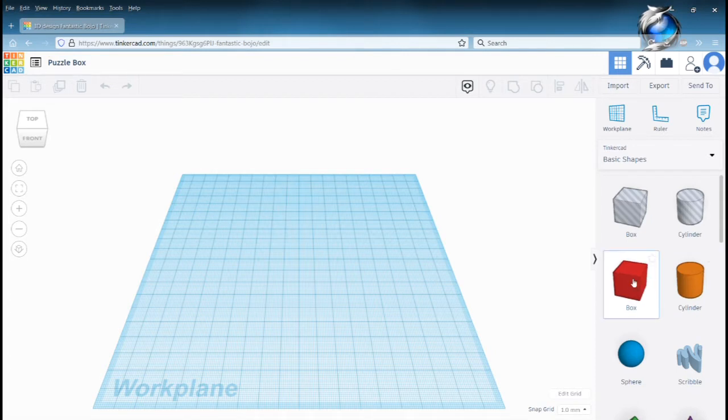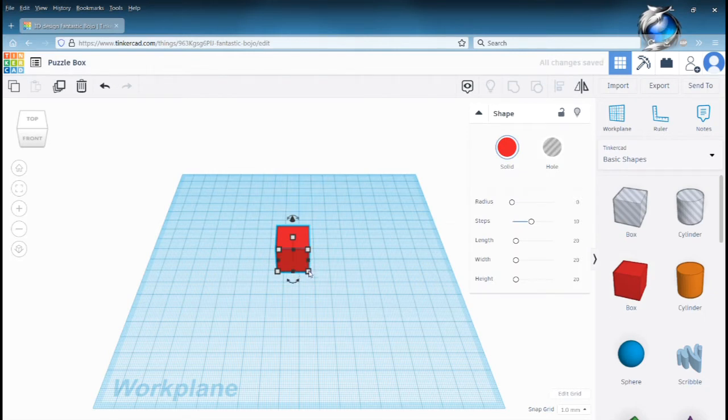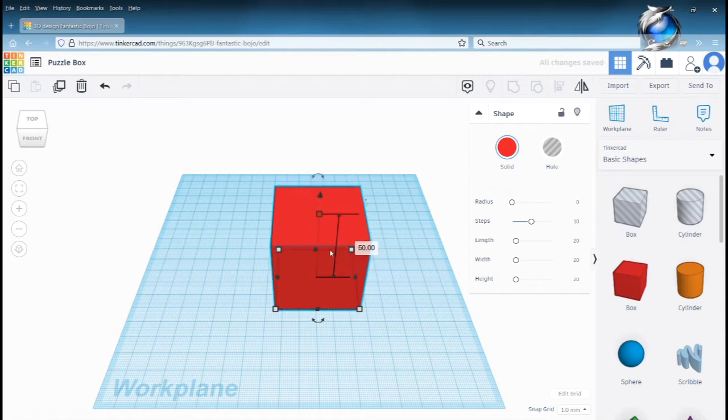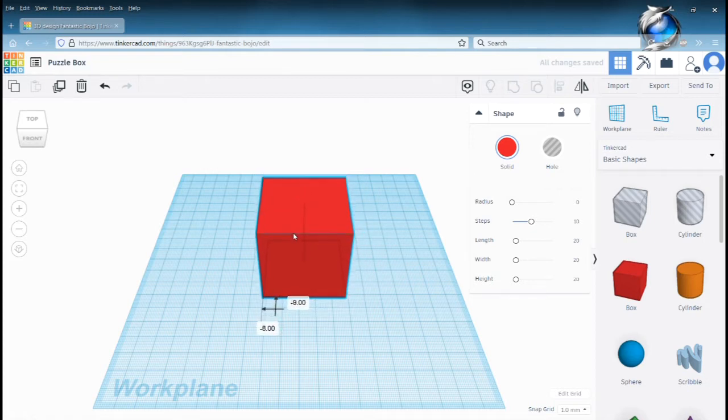Grab a box from the shape library, the basic shape library, and set it to the size that you want to make it. You can do it manually by the corner handles or just drag it, but this makes sure that you get it to the precise size that you want. I'm setting it to 50 millimeters, and that's the basic box.